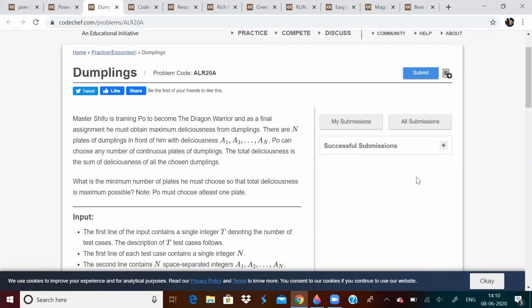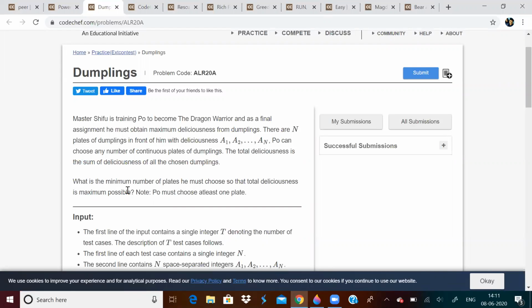There are n plates of dumplings in front of him with deliciousness A1, A2, and so on, AN. So there is an array A which denotes the deliciousness of various dumplings. Po can choose any number of continuous plates of dumplings. Total deliciousness is the sum of deliciousness of all dumplings. What is the minimum number of plates he must choose so that the total deliciousness is maximum?